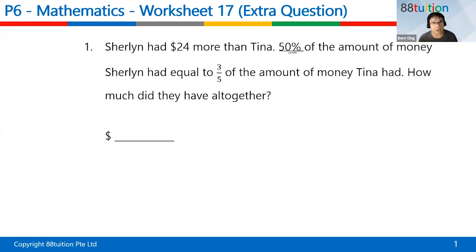I don't like percentage. Every time you got percentage, if you can, try to rely on your fraction or ratio. That will be the best. If you got a chance to bring it down to a fraction or ratio, that would be the best. Remy said percentage. Okay, come. So 50% can be written as 50 over 100. Or I did ask you all to remember it as half. Can you see?